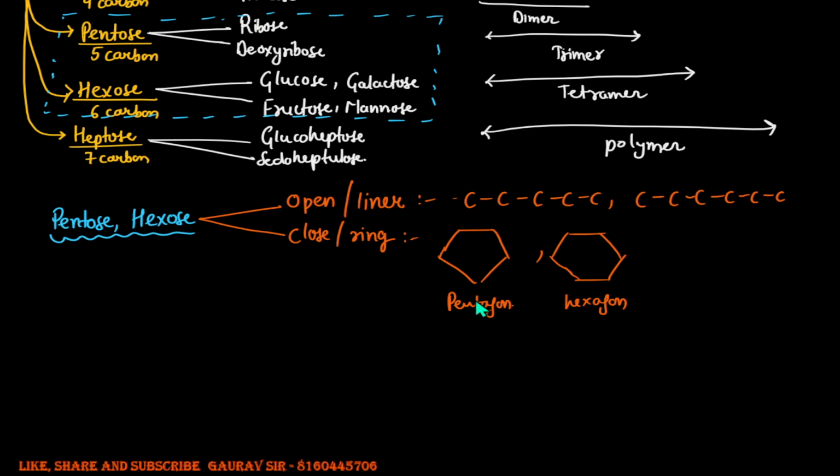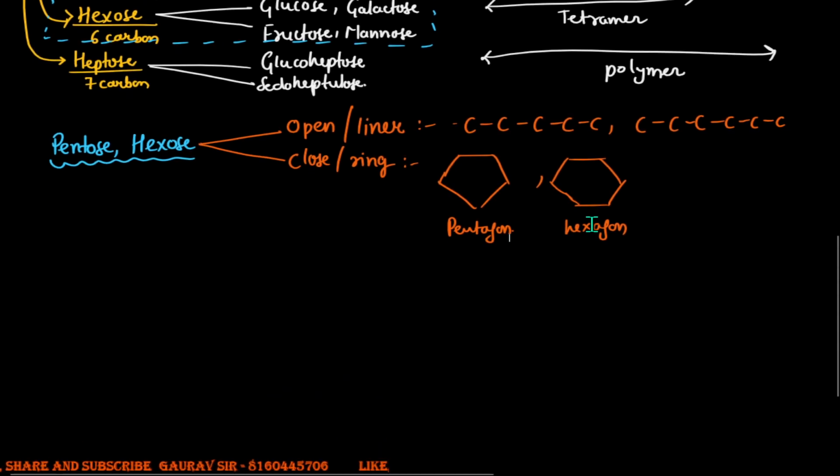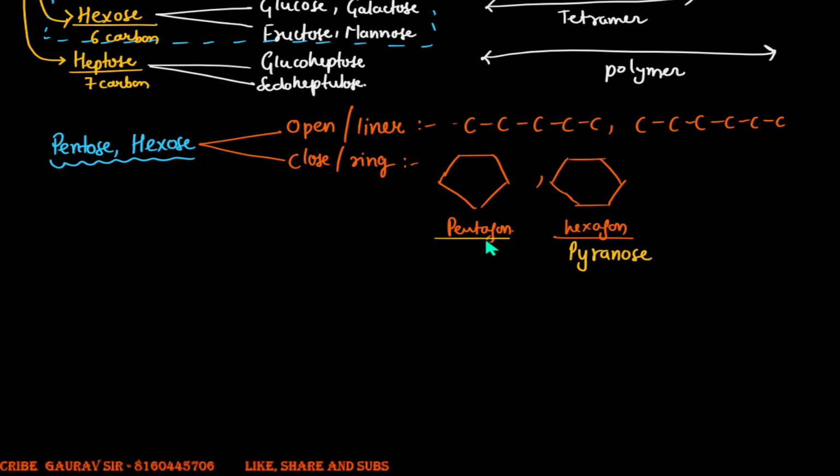So pentoses and hexoses are of great importance to us. Now the rings formed by them are the pyranose ring and the furanose ring. This hexagon structure is your pyranose ring, and the pentagon one will be called the furanose ring.